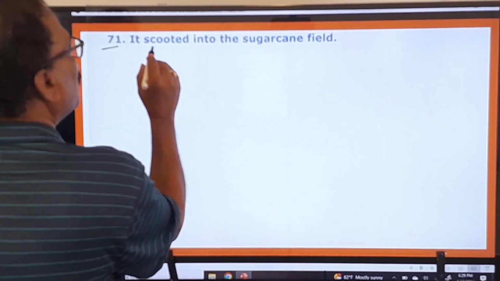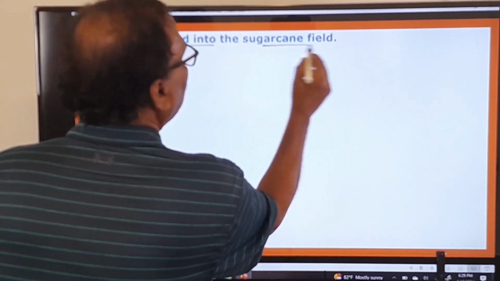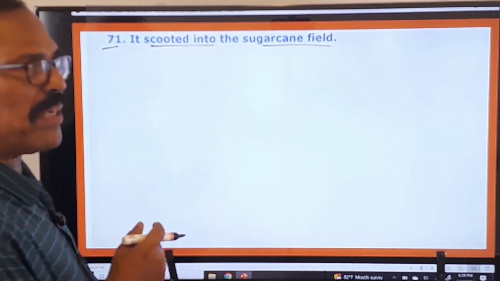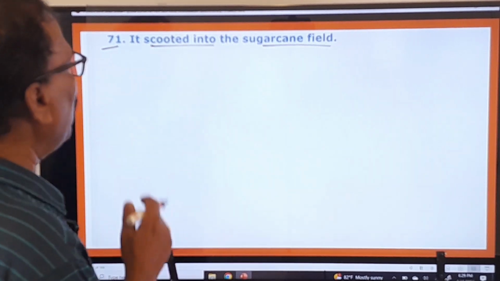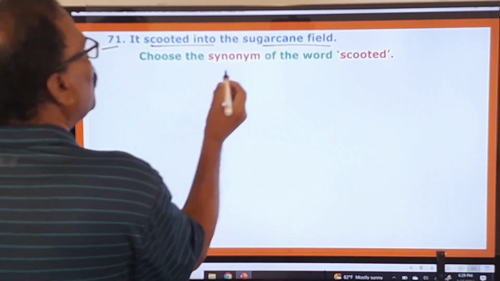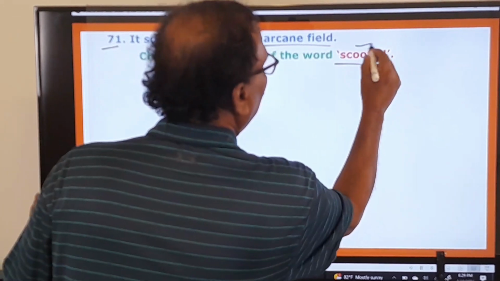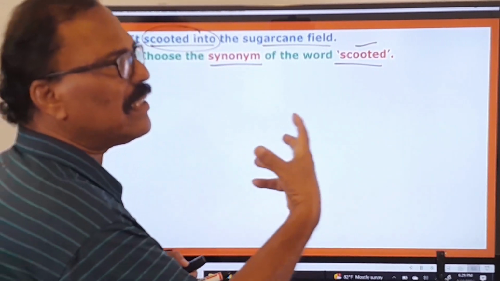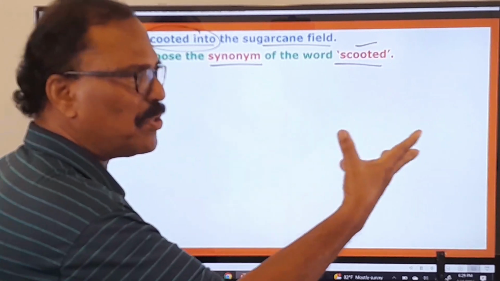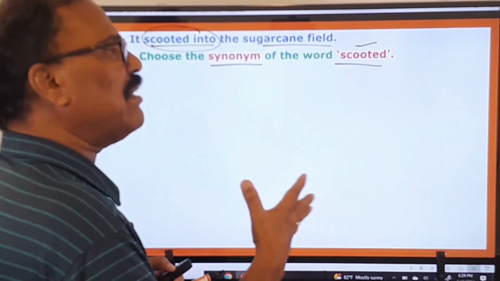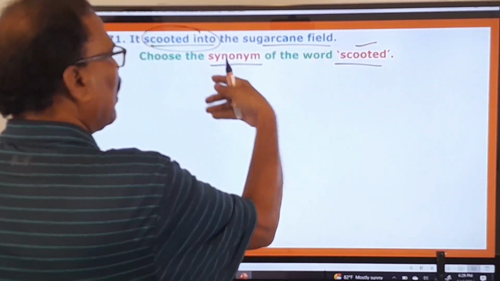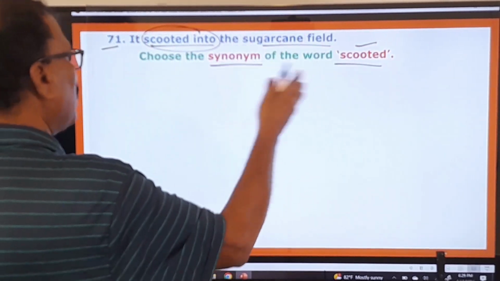71st question. It scooted into the sugarcane field. Okay, right. So this is the statement given here, and what is the examiner asking you to do? Let us see that. Choose the synonym of the word scooted. So scooted into means entered into, or passed into or rushed into, something like that. Okay, it ran into or it rushed into or something like that.